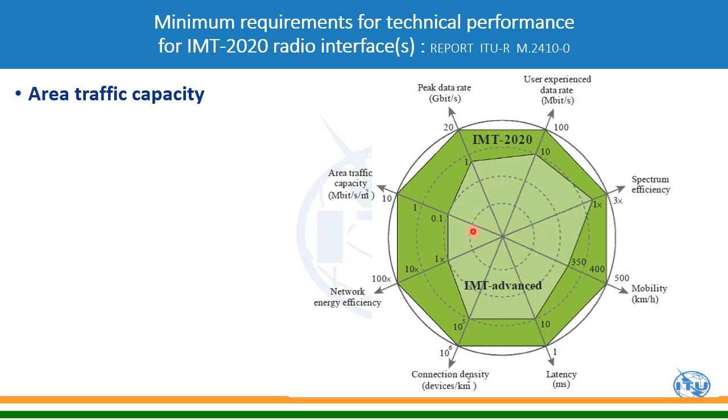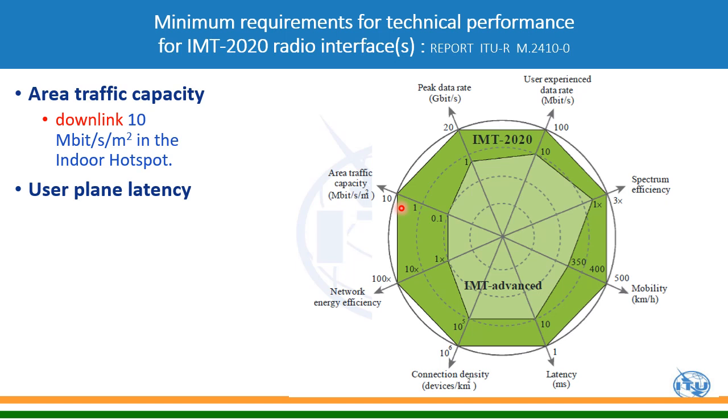Now coming to area traffic capacity. This is in megabit per second per square meter. It was 0.1 megabit per second per square meter in case of 4G, which is now 10 megabit per second per square meter in case of 5G.